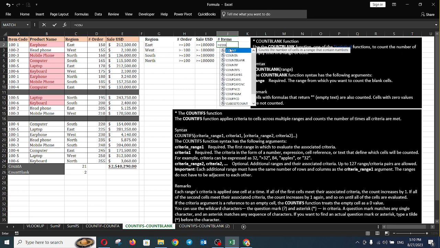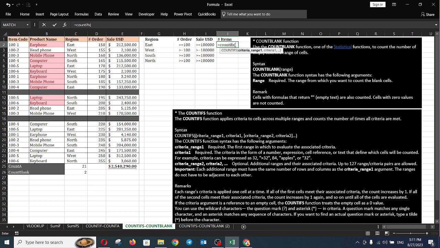COUNTIFS is the function that applies criteria to cells across multiple ranges and counts the number of times all criteria are met.